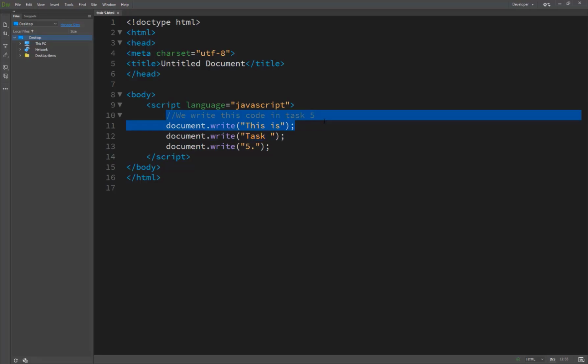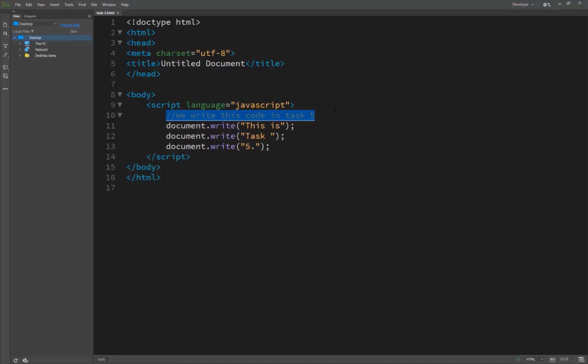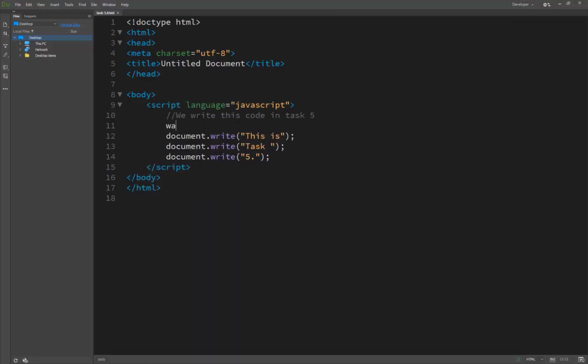So this is the comment, and it can't be shown on our page. Later we type something here and save, and you see the code is not running, because the HTML page doesn't understand what exactly this is.